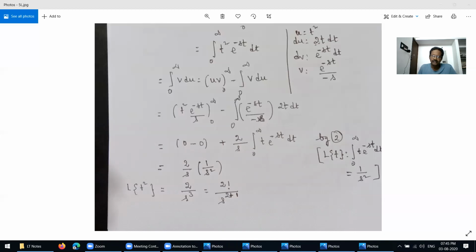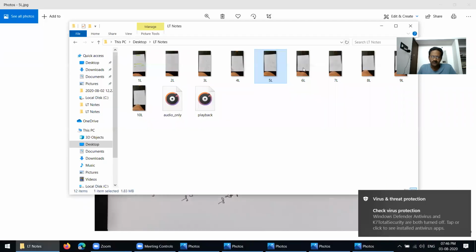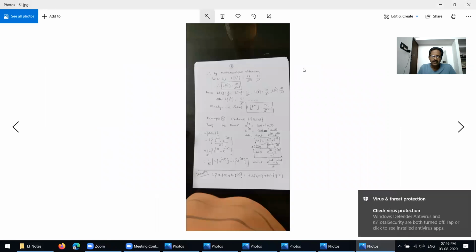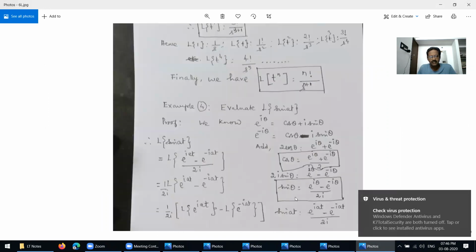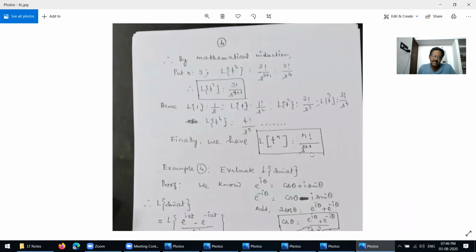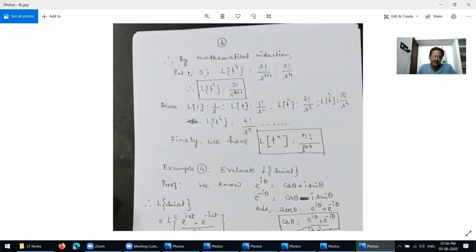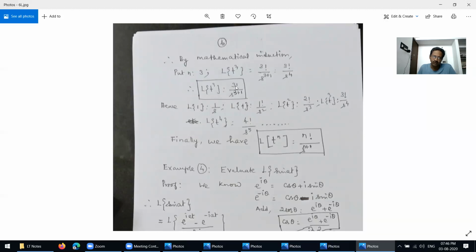Then next we go to the next page. Already we know that Laplace transform of t equals 1 factorial over s squared, and of t squared equals 2 factorial divided by s power 3. Now we put n equal to 3, similarly we get Laplace transform of t power 3 equals 3 factorial over s power 3 plus 1.